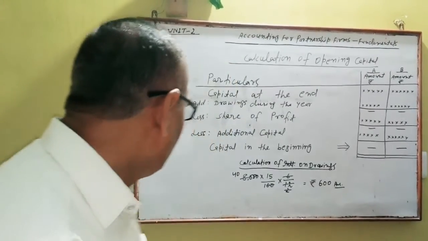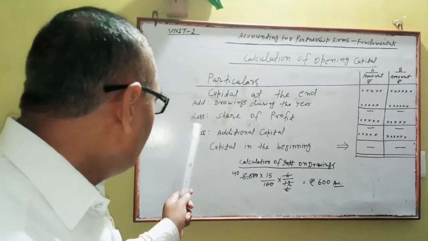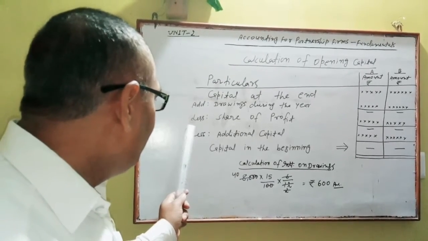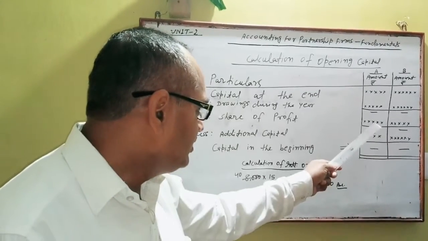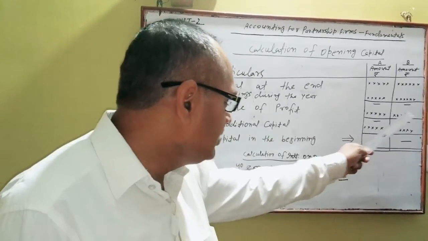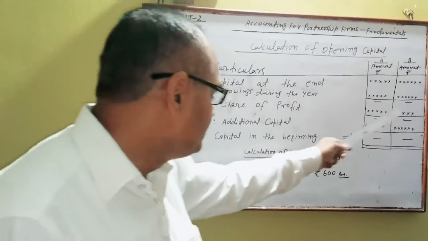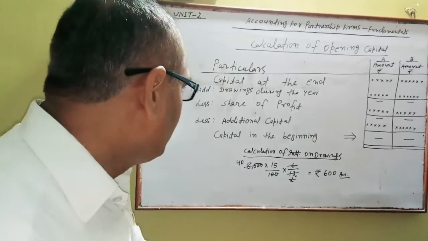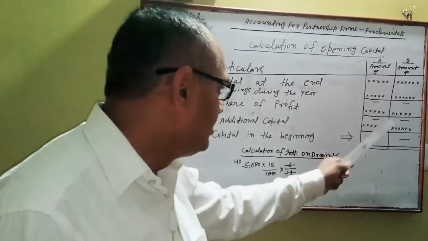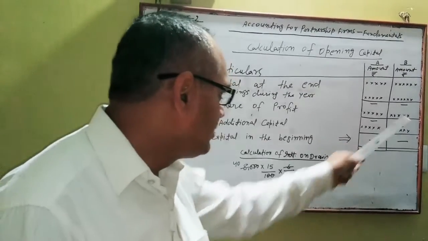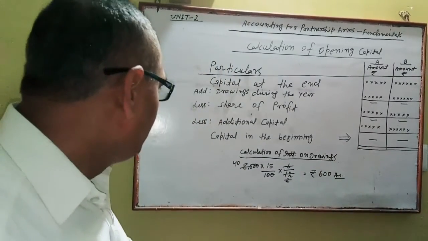After that, out of total amount, less share of profit. Here write share of profit of concerned partner in the concerned column and deduct it out of this amount we have got. Find out a new amount here.